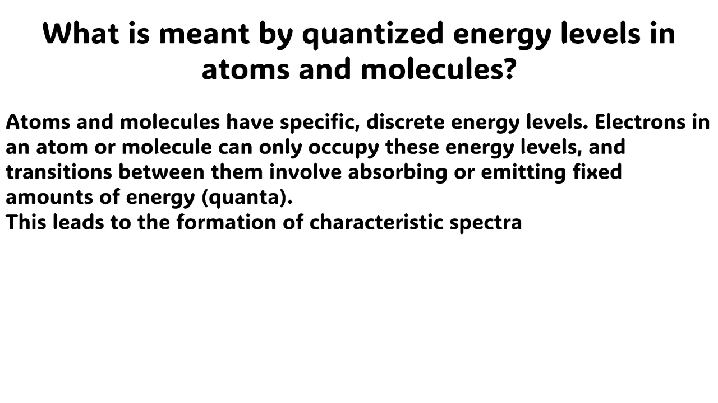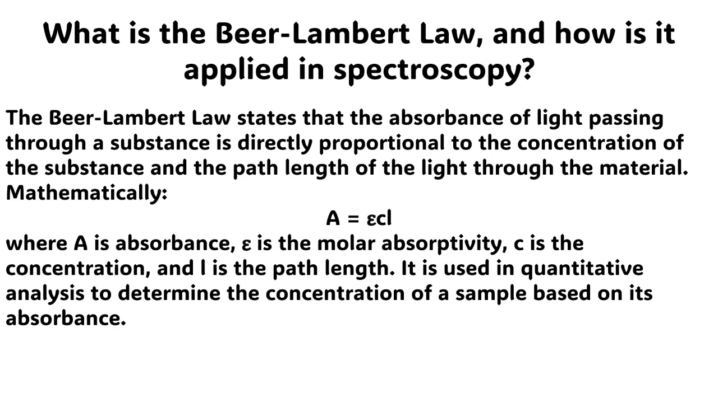The next question is, what is meant by quantized energy levels in atoms and molecules? The answer to this question is very simple. Atoms and molecules have specific, discrete energy levels. Electrons in an atom or molecule can only occupy these energy levels, and the transitions between them involve absorbing or emitting fixed amounts of energy, quanta. This leads to the formation of characteristic spectra.